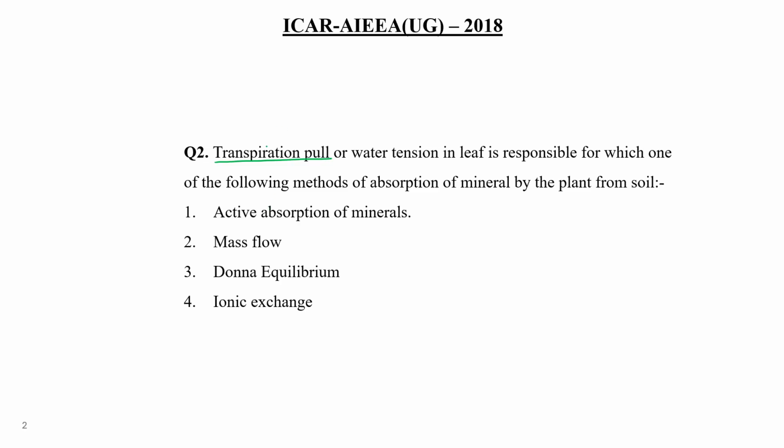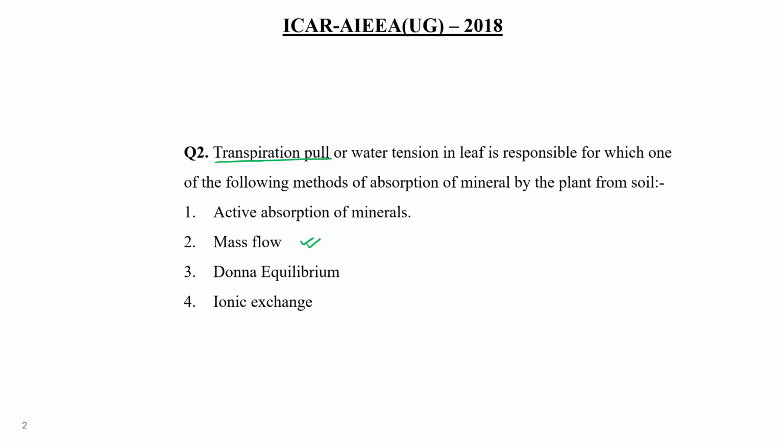So, transpiration pull or water tension in leaf is responsible for mass flow of water from soil to the upper end of the plant. This is specific for tall plants, or trees.